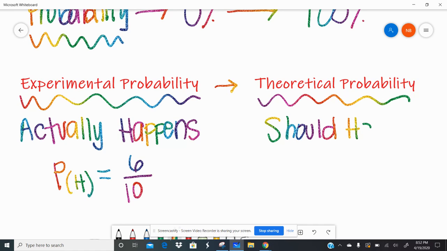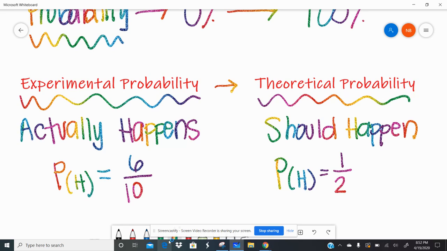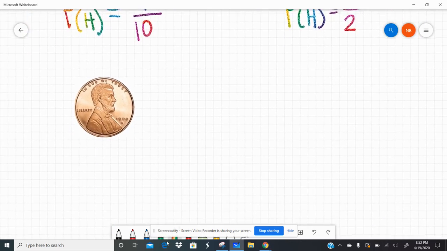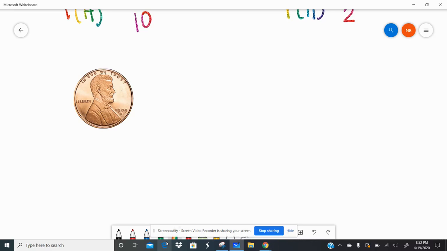Theoretical probability is what should happen, right? So that's in a perfect situation, what should happen. And what should happen if you have a coin and you want to know the probability of heads is that you will land on heads 1 out of every 2 times, because if you think of a coin, it has 2 sides. One of them is heads. So in theory, kind of that main word, in theory, we should land on heads 1 out of every 2 times.